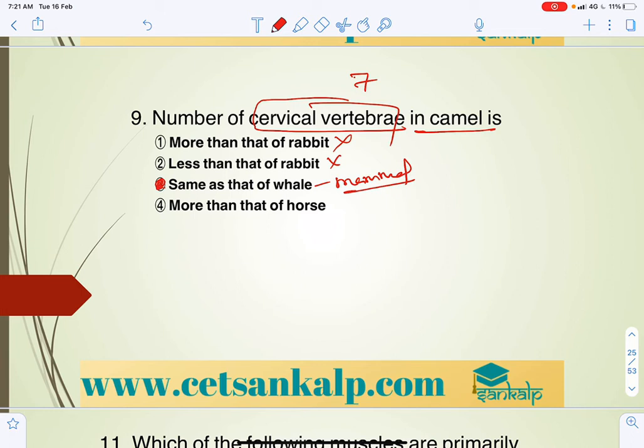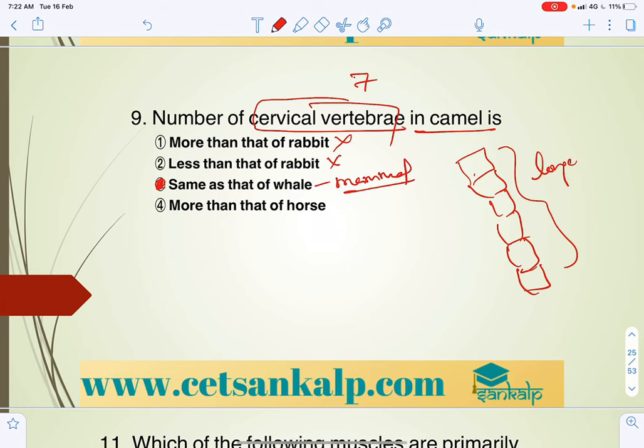Even in giraffe, which has the longest neck, there are only 7 cervical vertebrae. They will be longer than other cervical vertebrae. So those 7 cervical vertebrae are always present in the neck region. You have to keep that in mind.